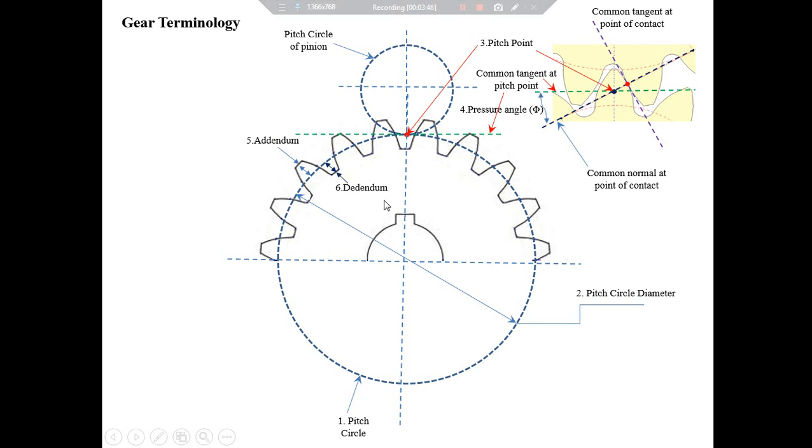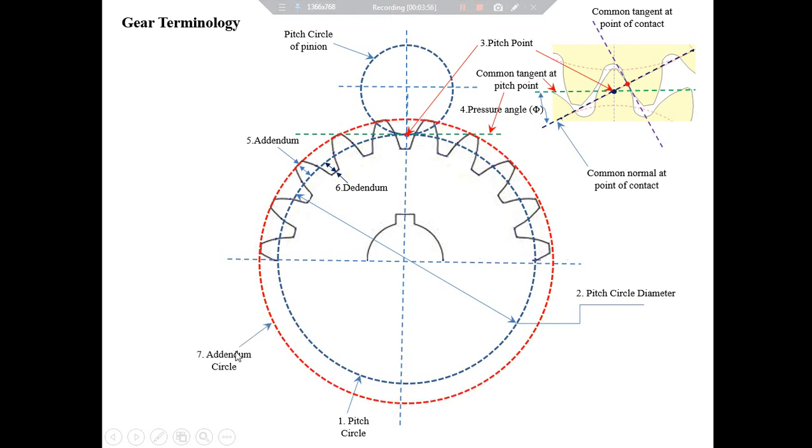Now, let's draw a circle passing through the top of all gear teeth like this. This circle is called the addendum circle. The diameter of this circle is the addendum circle diameter. ACD is the short form. Similarly, draw a circle passing through the root of all gear teeth like this. This circle is called the dedendum circle and its diameter will be the dedendum circle diameter. DCD is the short form.